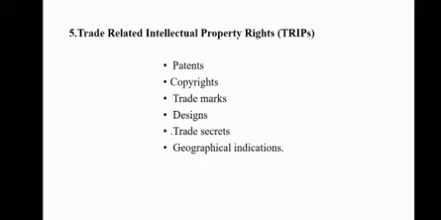The fifth provision under the AOA is trade-related intellectual property rights. There are different forms of trade-related intellectual property rights given by the World Trade Organization. They are patent, copyright, trademark, design, trade secret, and geographical indications. We will see them one by one.